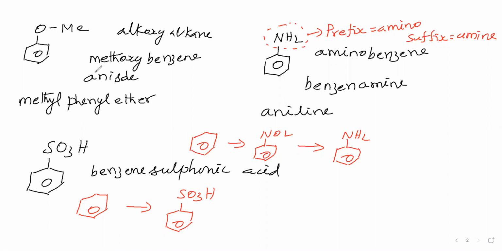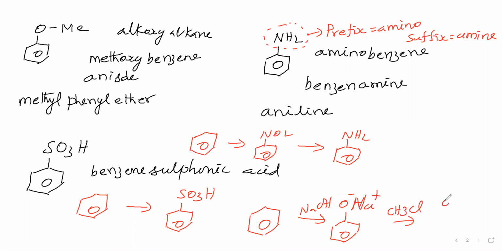What about this one? Is it also prepared from benzene? That we'll see. Now we'll take benzene. This benzene we will convert into phenol, that means phenoxide, by treating with sodium hydroxide under drastic conditions. Then it is treated with methyl chloride. We are getting ether. Since it is prepared from benzene, we are using the benzene word. Therefore, we have got an idea why we are using the benzene word.